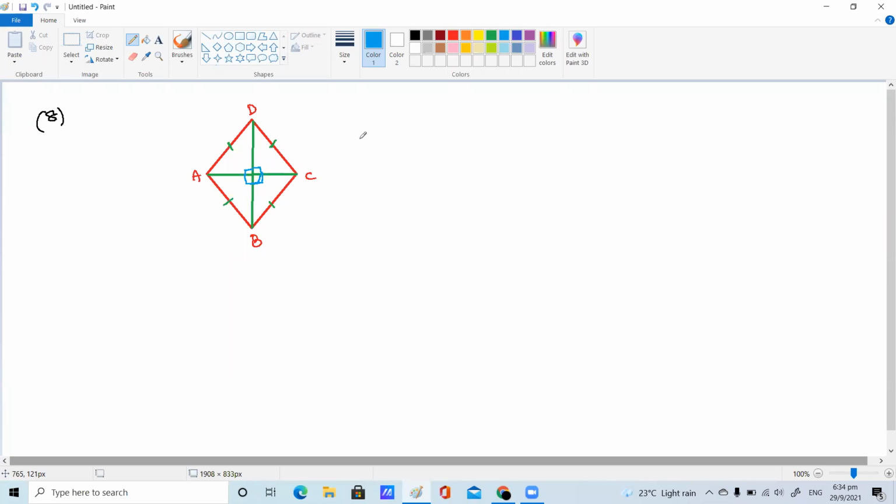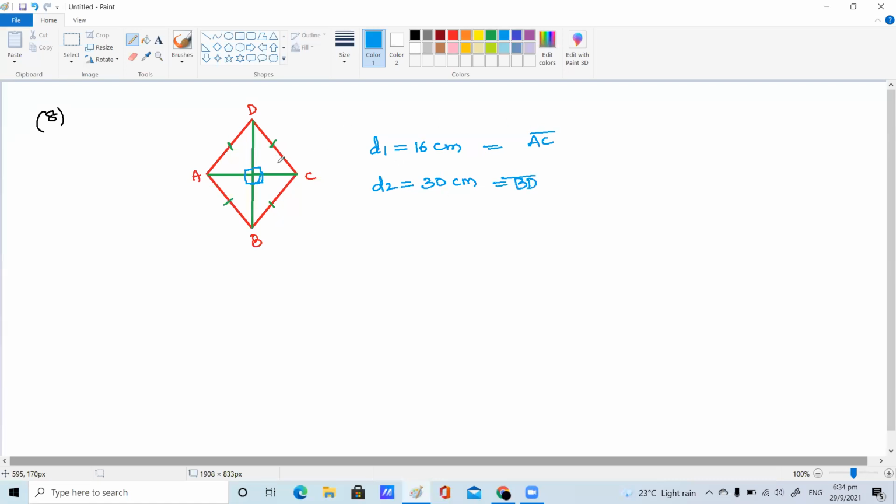So in this rhombus, what is given, children? One of the diagonals is 16 centimeters and the other is 30 centimeters, and we have to find its perimeter. Diagonals are given here. The first diagonal is given as 16 centimeters. How much is given for diagonal two? 30 centimeters. One of the diagonals you can take as AC, and the other diagonal is BD.